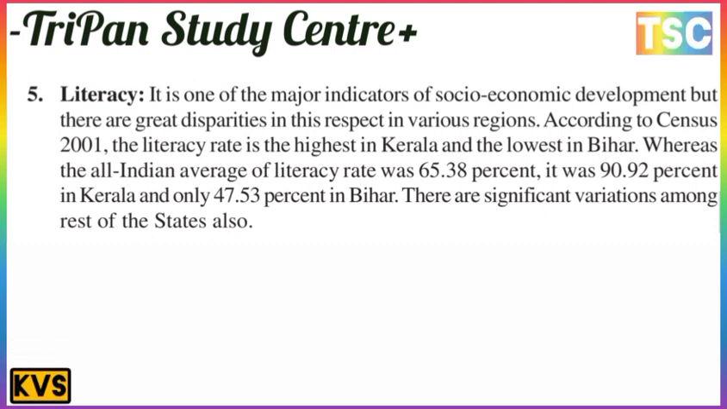The all-India average literacy rate was 65.38%. It was 90.92% in Kerala and only 47% in Bihar. And there is significant variation among the rest of the states also. And this is important here.